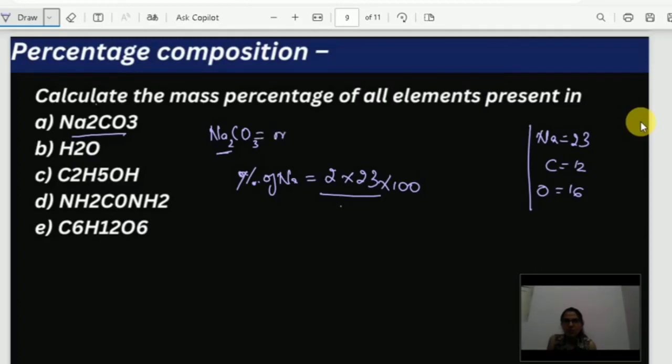What is the molecular mass of this? Molecular mass of Na2CO3 is Na 2 into 23, plus carbon 1 atom, 12, plus 3 into 16.